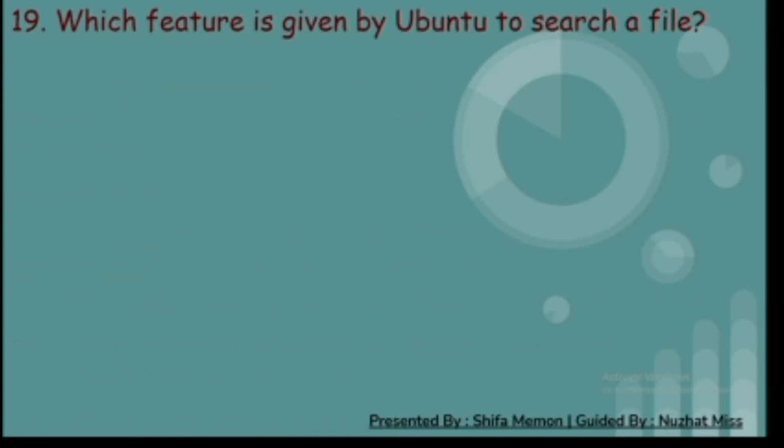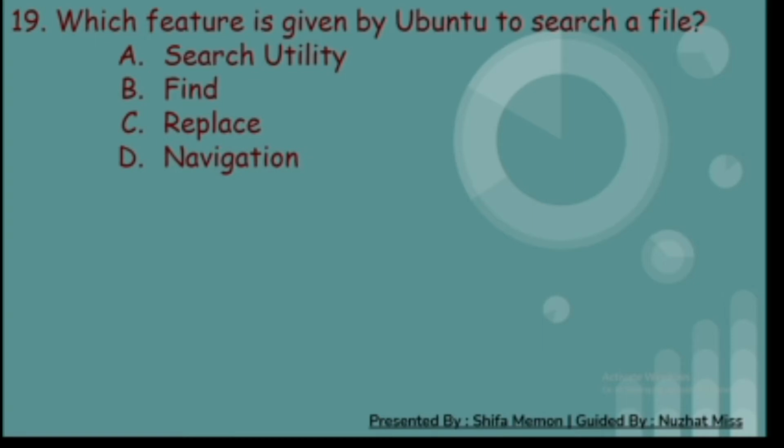Nineteenth, which feature is given by Ubuntu to search a file? A. Search utility, B. Find, C. Replace, and D. Navigation. And the correct answer is A, search utility.